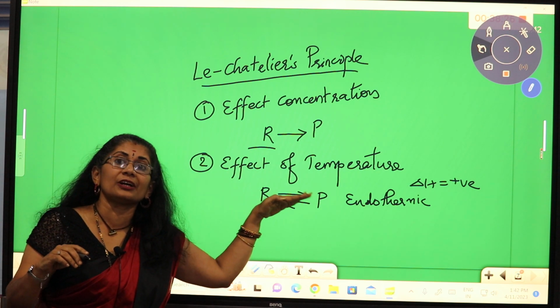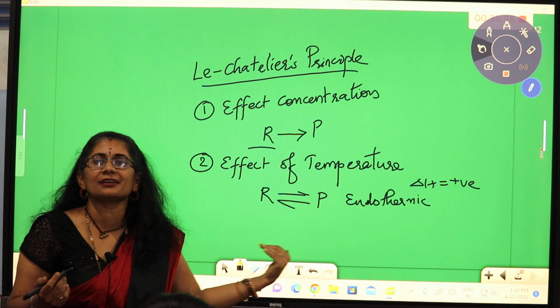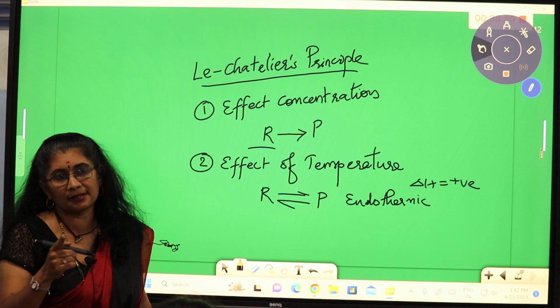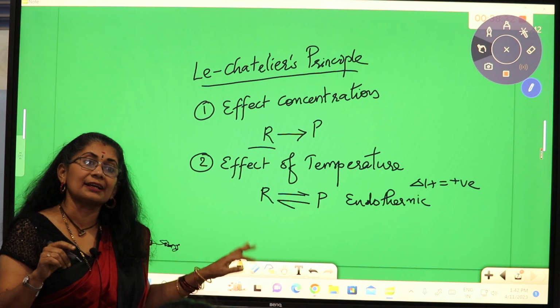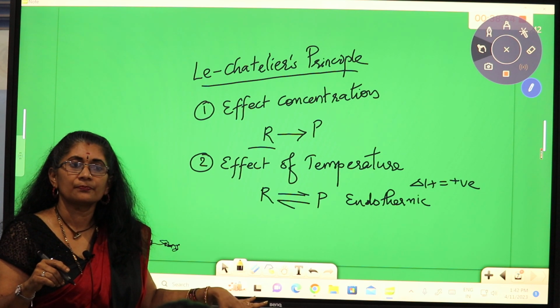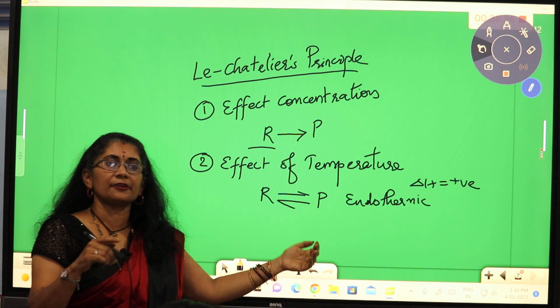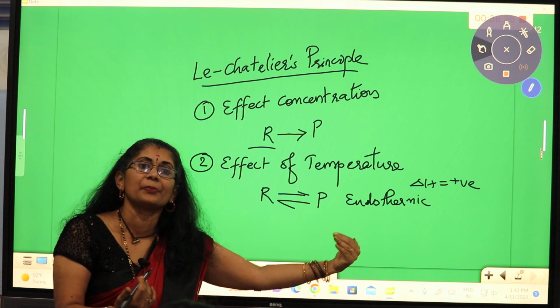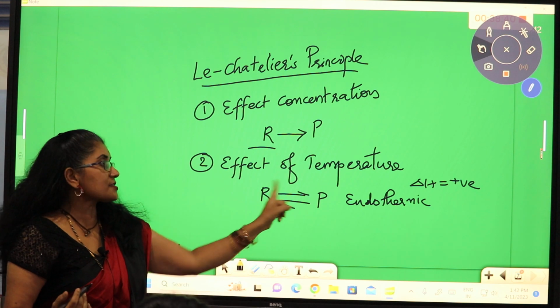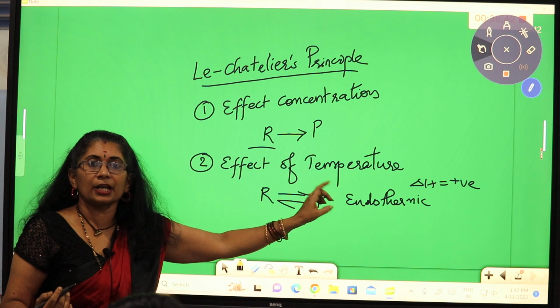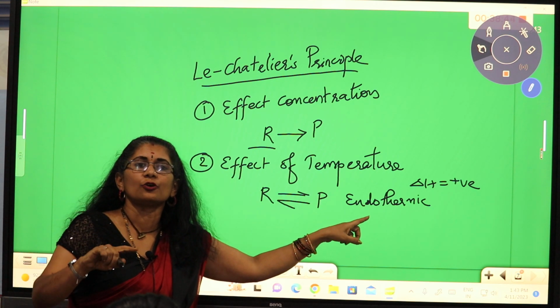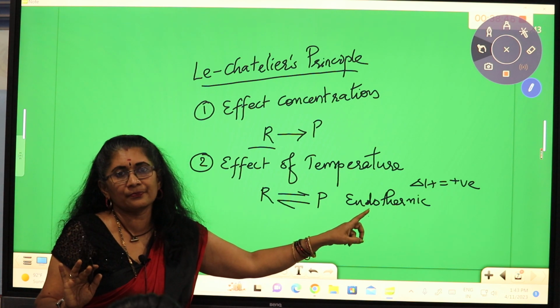Okay, if the forward reaction is endothermic, the backward reaction will be exothermic. So if you decrease the temperature, then the backward reaction is favored, because the forward reaction is endothermic. An endothermic reaction will be favored on increasing the temperature only.